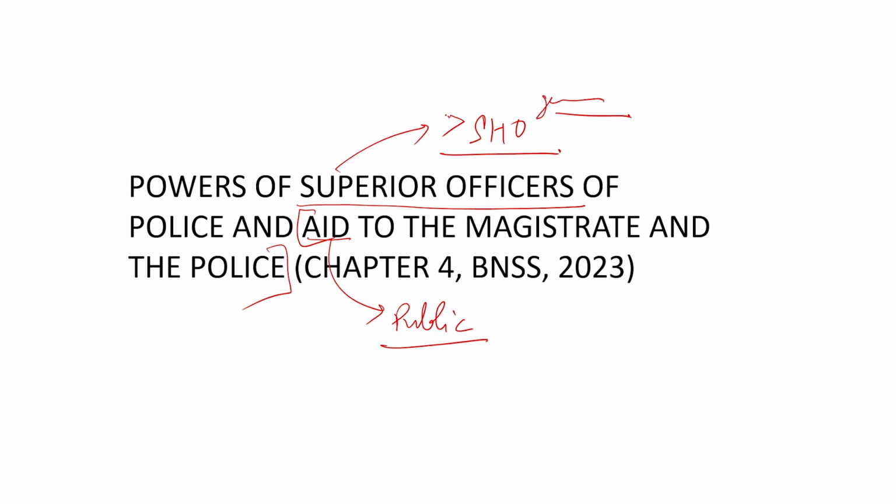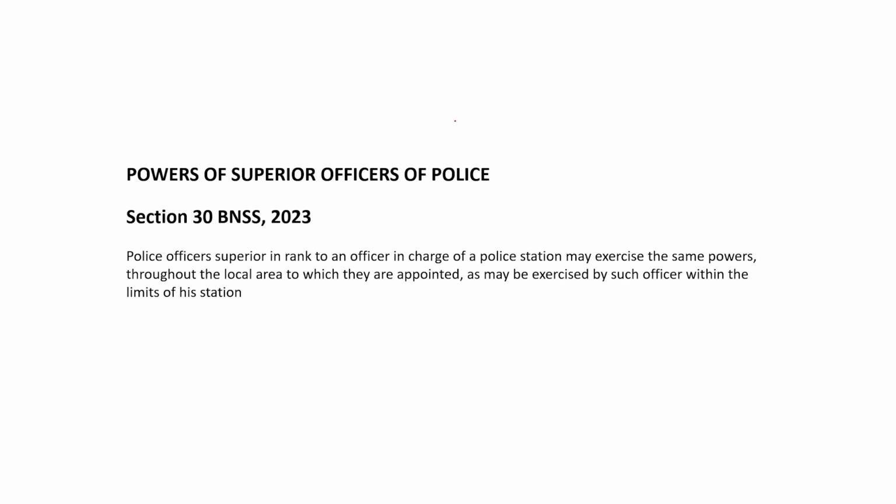Section 30 says police officers superior in rank to an officer in charge of a police station, that is an SHO, may exercise the same powers throughout the local area to which they are appointed as may be exercised by such officer within the limit of his station.